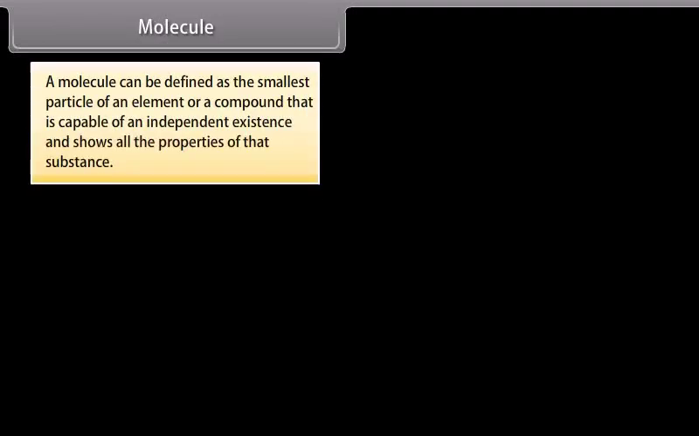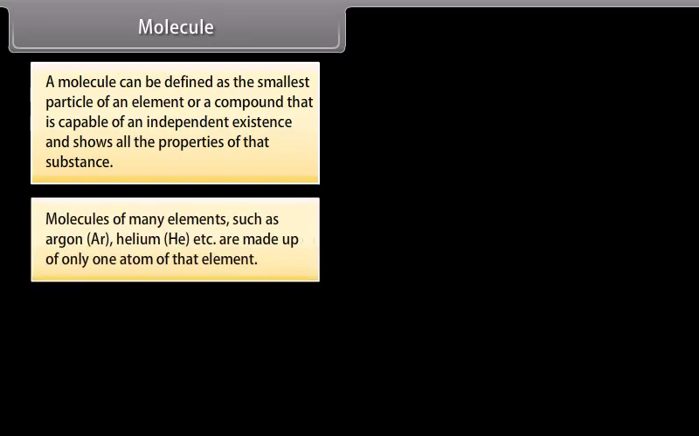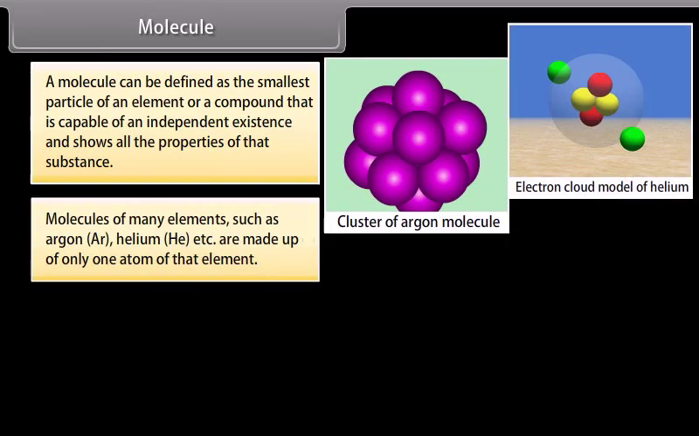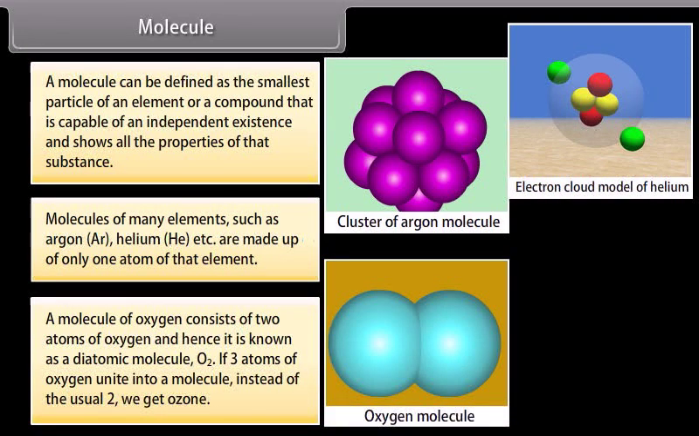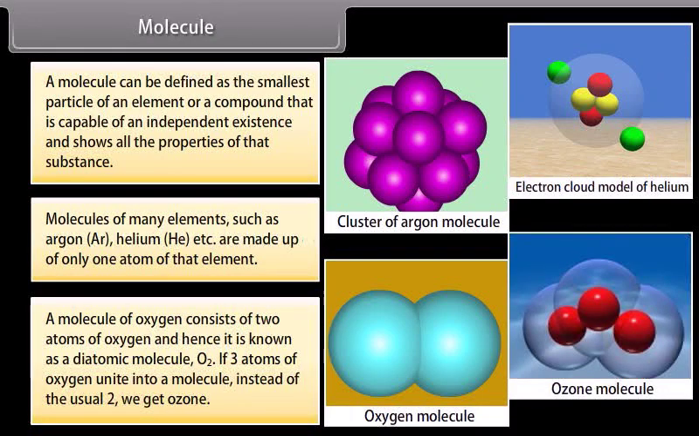Molecule. A molecule can be defined as the smallest particle of an element or a compound that is capable of an independent existence and shows all the properties of that substance. Molecules of many elements such as argon, Ar, helium, etc. are made up of only one atom of that element. A molecule of oxygen consists of 2 atoms of oxygen, and hence it is known as a diatomic molecule, O2. If 3 atoms of oxygen unite into a molecule instead of the usual 2, we get ozone.